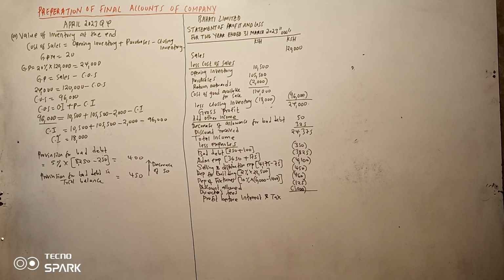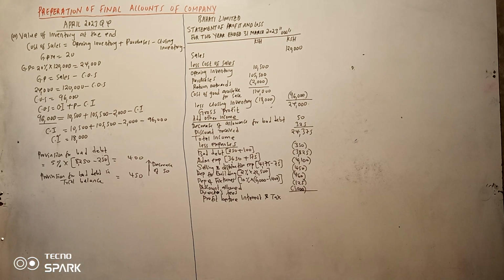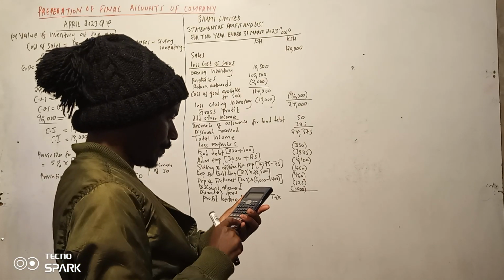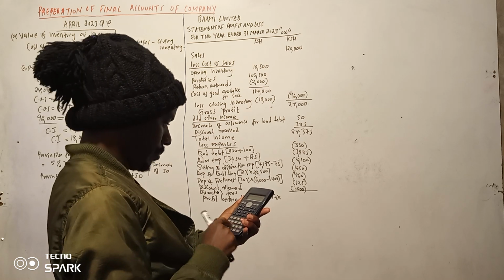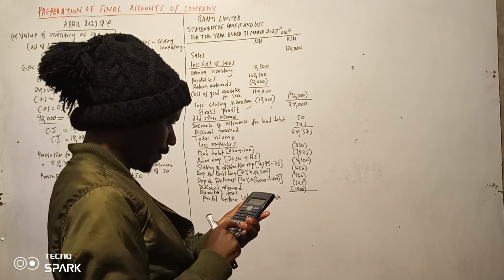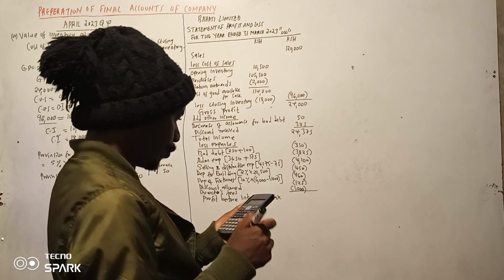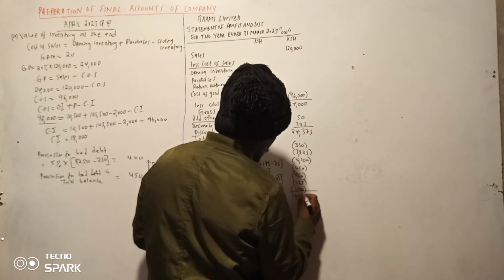Okay. Unaona tunasonga vizuri. So 24,375 minus 350 minus 3825 minus 4100 minus 450 minus 460 minus 125 minus 1k. 14065. So this is our profit before tax, 14065.